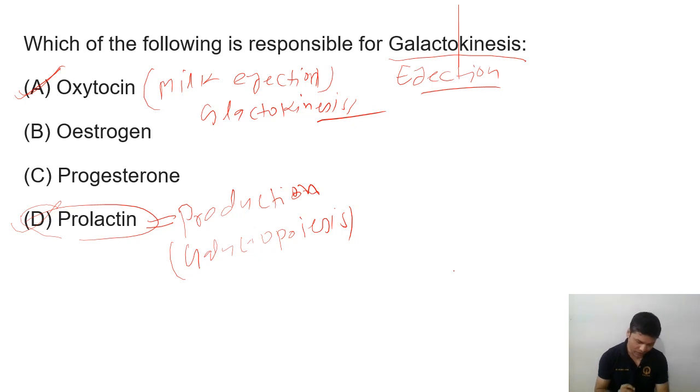So clear? So milk ejection or galactokinesis, kinesis means milk ejection. So its responsible hormone is oxytocin, and milk production, or we can say galactopoiesis, that is responsible for prolactin. Let's discuss next question.